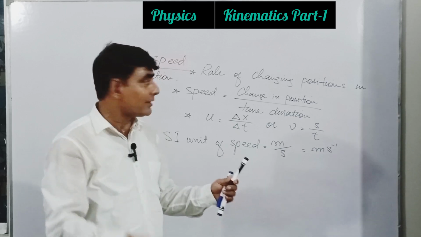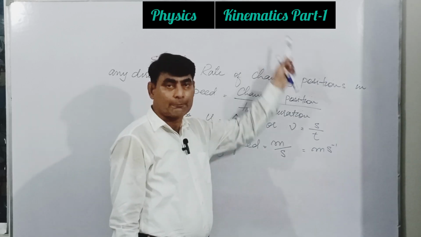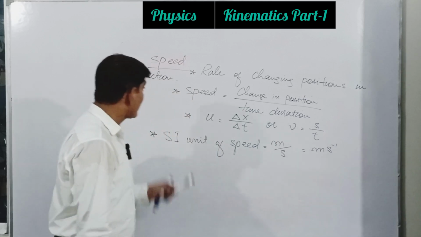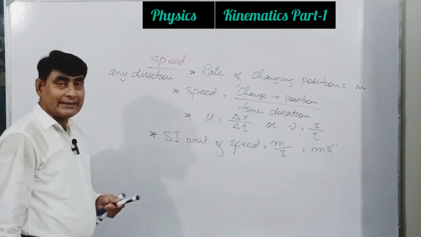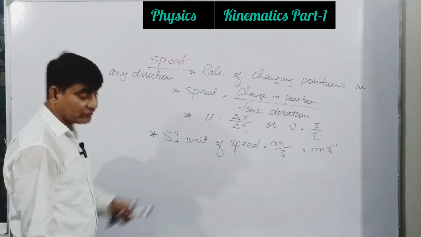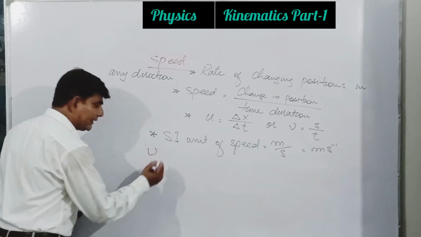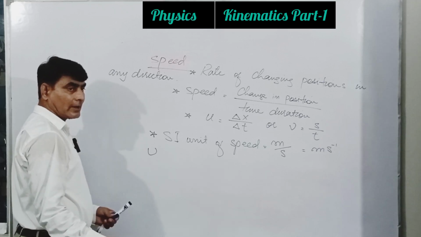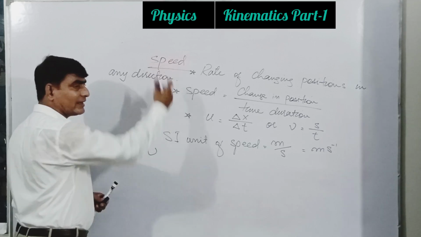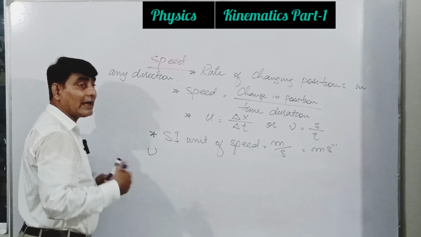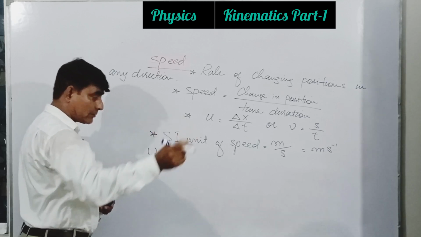In the second stage, this is part 1, kinematics part 1. Okay, the last, after speed, velocity. In comparison with speed, we can easily discuss velocity. The only difference, if you remember, you can learn by heart both definitions, as we have done for distance and displacement.